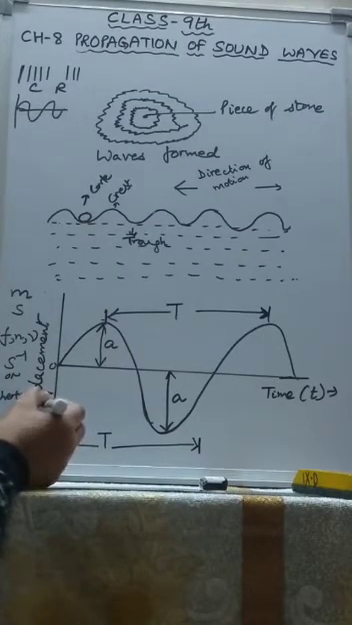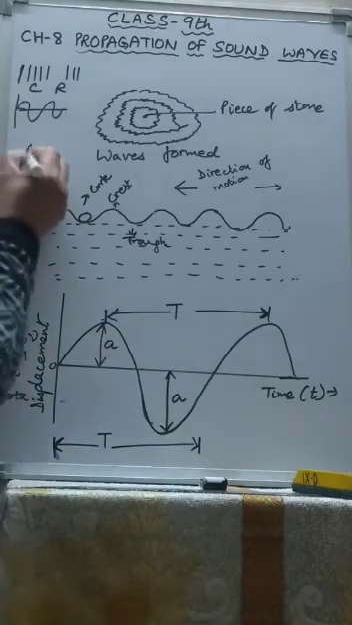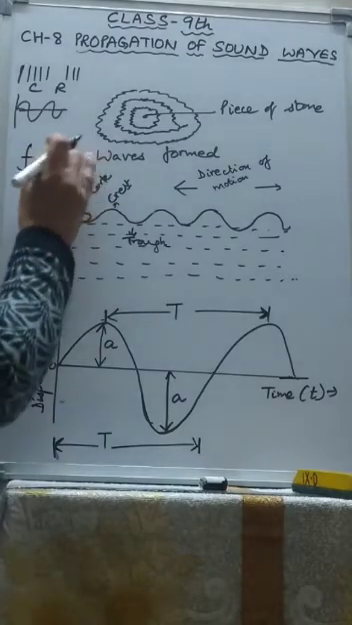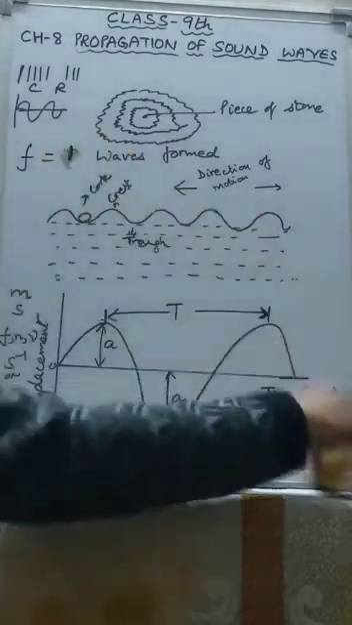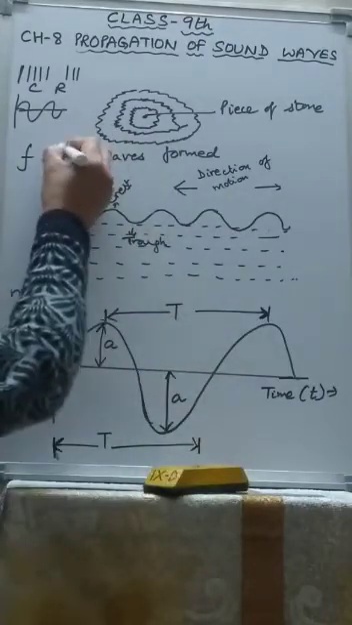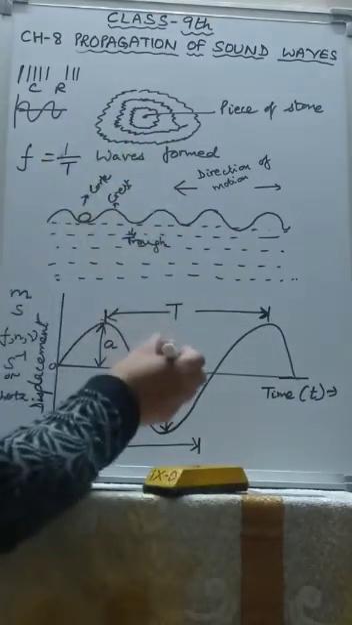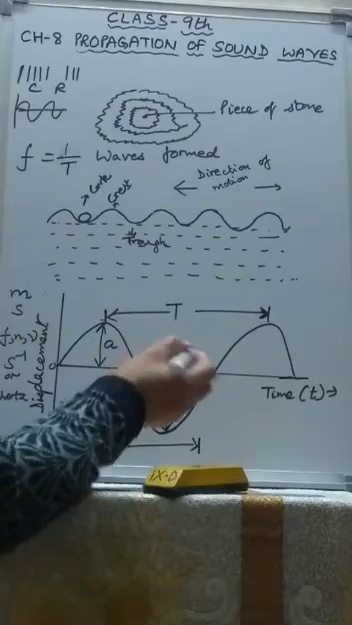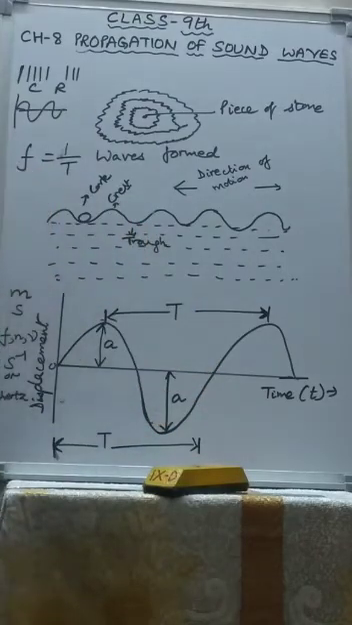Now frequency and time period are related like this: F equals 1 upon T. Because what is T? T is the time taken for one vibration, and the number of vibrations made in 1 second is called the frequency. So F equals 1 upon T.